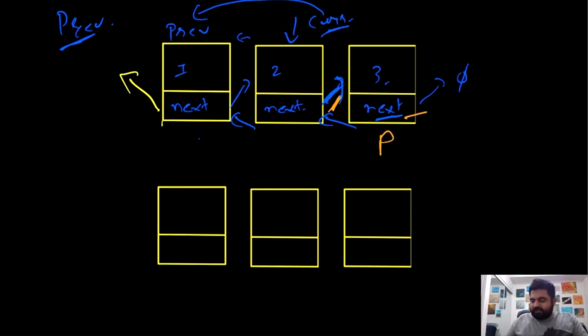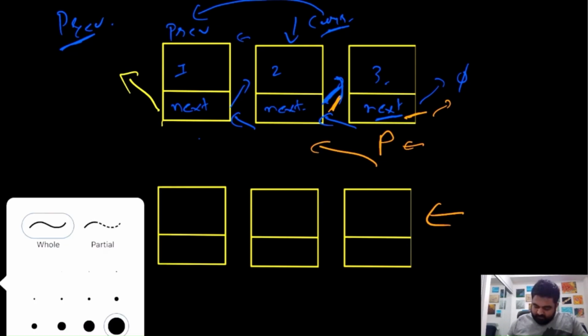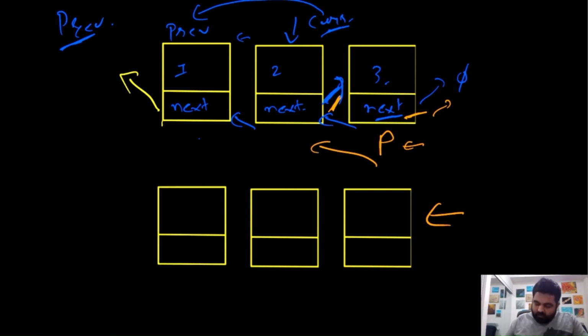If we look at the previous.next element, it would be null, so we would know that this is the end of the original linked list, so this has to be the start of the new linked list. And then we can just start iterating over it, which means that we would have taken care of all of these pointers, and now we can simply return the reversed linked list in this fashion.